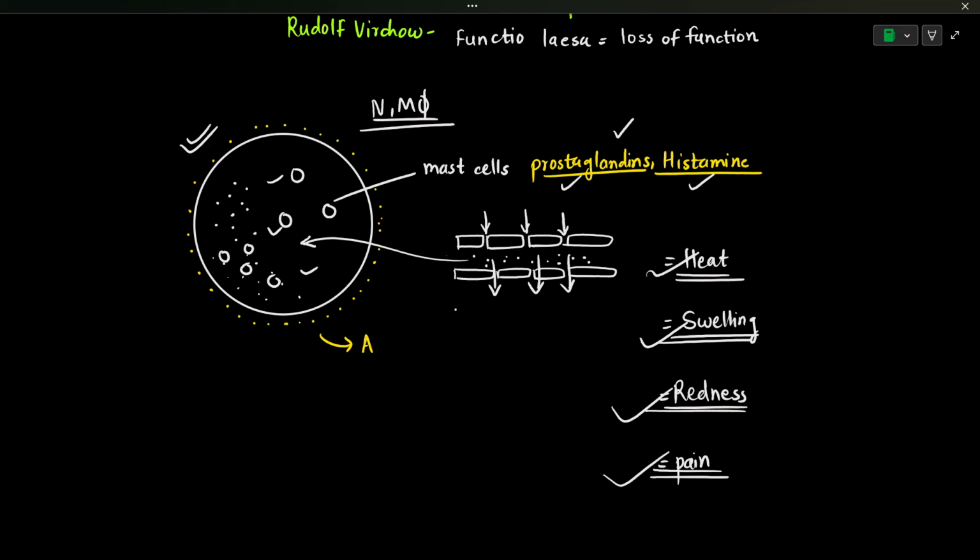Let's say there is a bacterial infection, then the neutrophil number is going to increase. If there is a viral infection, then the lymphocytes are going to increase in number, and if there is a parasitic infection, then the number of eosinophils will increase. This increase in the number of leukocytes is referred to as leukocytosis, which is again a systemic response due to inflammation.